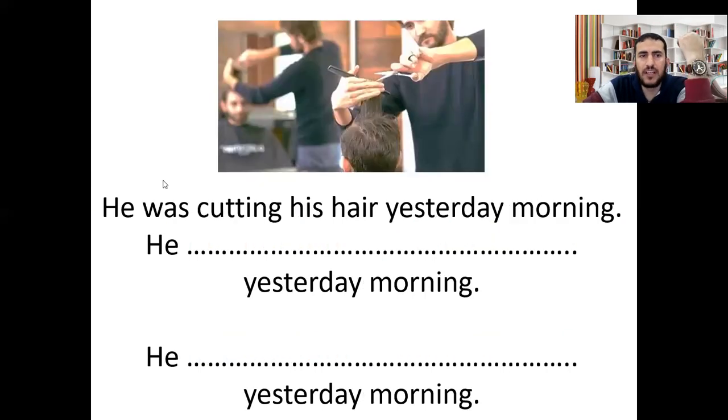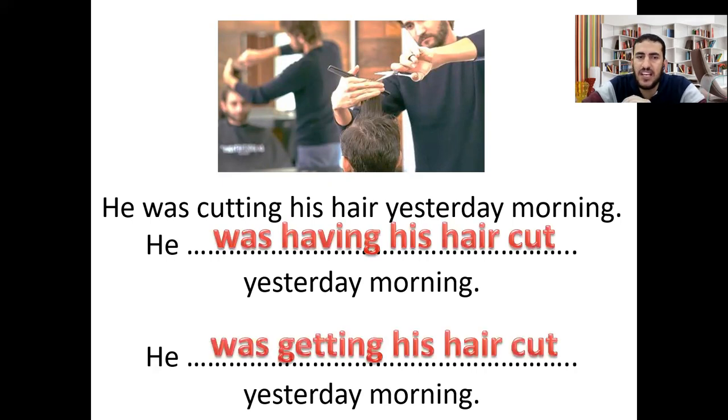One more example. He was cutting his hair yesterday morning. What's the tense here? The tense is past continuous. Was cutting, past continuous. So we should use the verb have or the verb get in the past continuous, was or were having, was or were getting. So we can say he was having or he was getting his hair, this is the object, cut, the past participle. So he was having his hair cut or he was getting his hair cut.